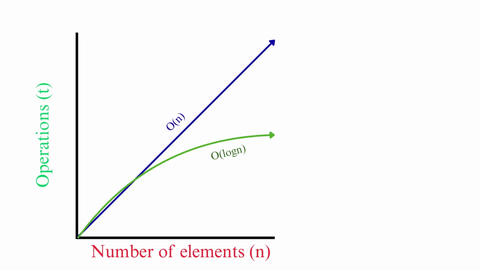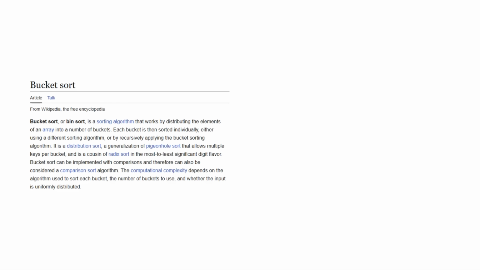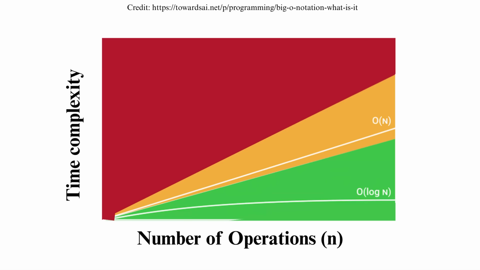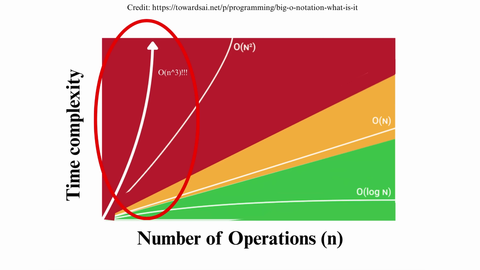When we graph the Big O of different programs, we can see how certain algorithms with better time complexity do better at certain tasks. Something like bucket sort, if you don't know, don't ask, I don't really want to dive into sorting algorithms in this video, has a time complexity of O of n. Algorithms like binary search have a time complexity of O log n. Then we get to slower programs. Something like selection sort has an O of n squared because it needs to traverse a list twice for each element. Our program currently sits at a nice and gargantuan O of n cubed.